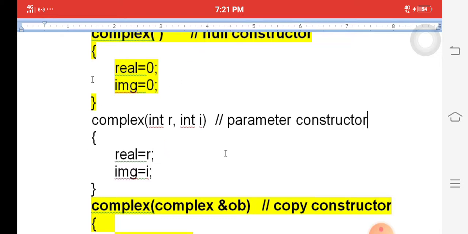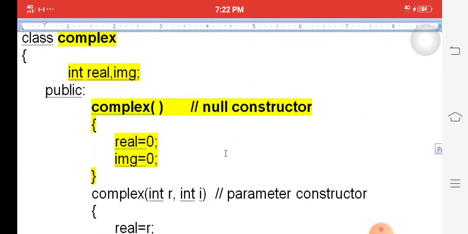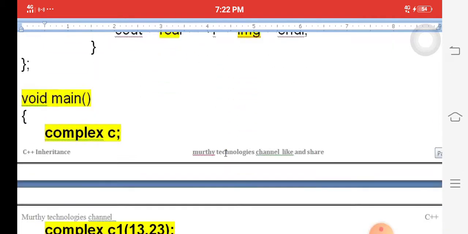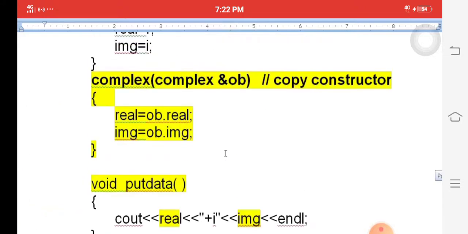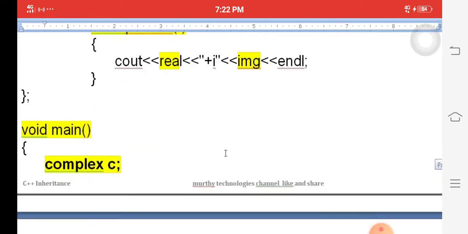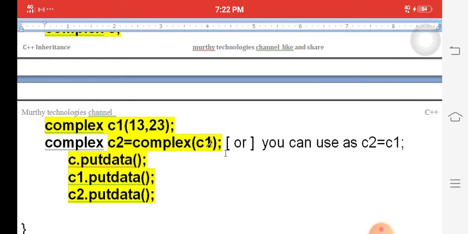So we have created more than one constructor in the class, that is called constructor overloading. Clearly observe, the first one is the null constructor, then the parameter constructor, and then the copy constructor. Whenever we call complex C, it immediately calls only the null constructor. C1 of 13, 23 calls the parameter constructor. Next, complex of C1 is the copy constructor. It displays the C1 data, C2 data and C data.